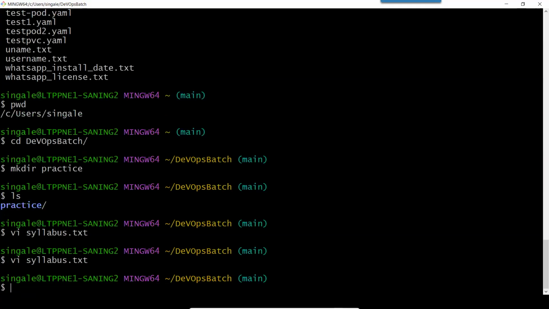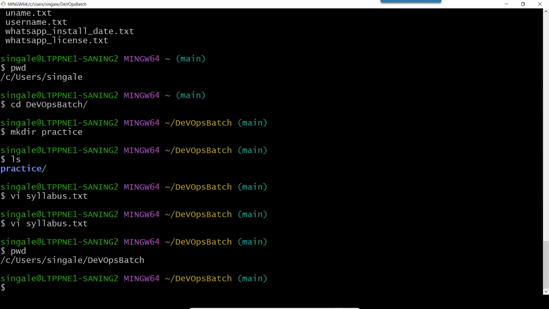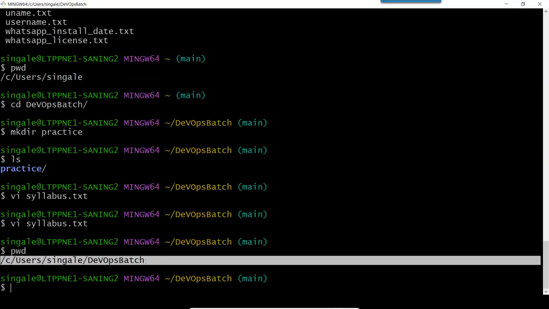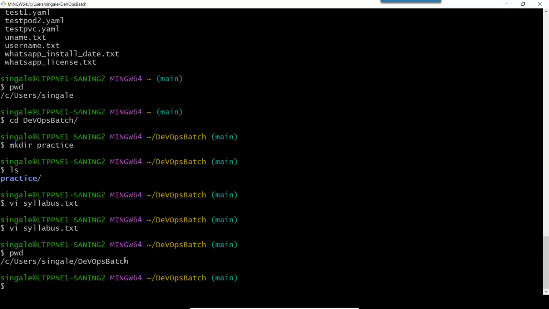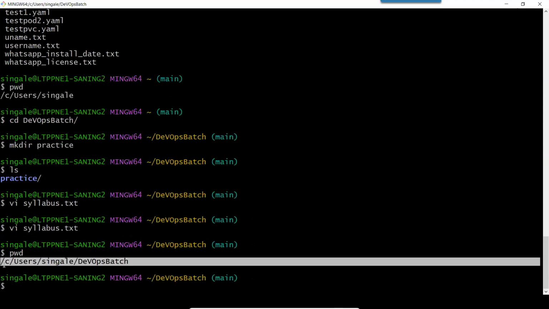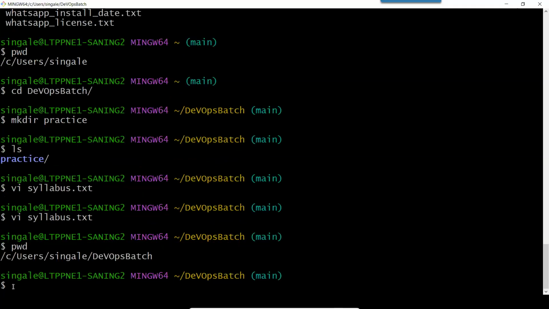So these are very simple commands which we have learned. Let's revise it quickly. What have we learned? The first thing, we need to check where we are. For that, we use the command pwd, present working directory. It will show me the current working directory where I am working. You can see I am working in this directory, C users yes English / DevOps batch. So this is my current working directory. If I have to create a new directory or new folder, I can use the command make directory.